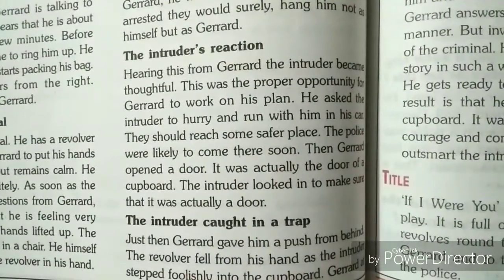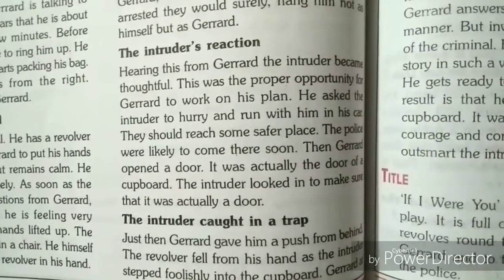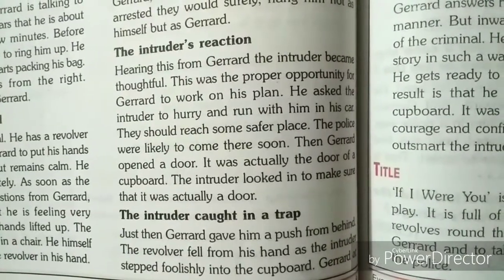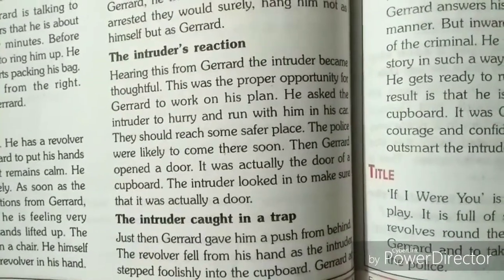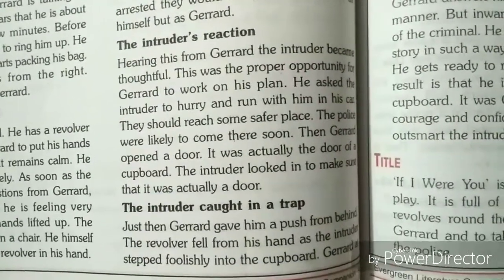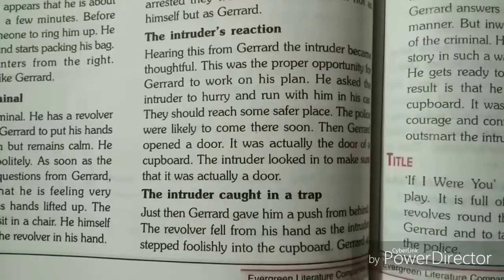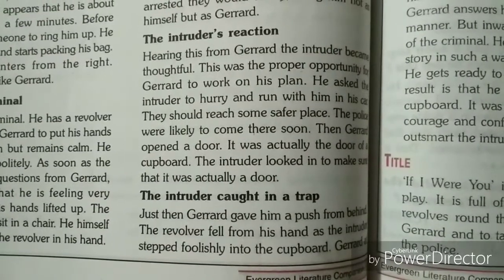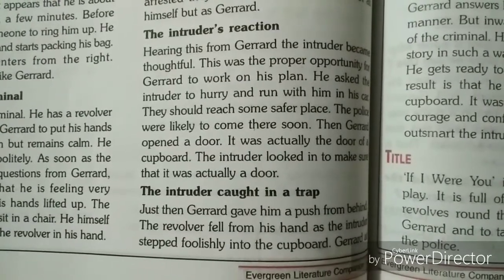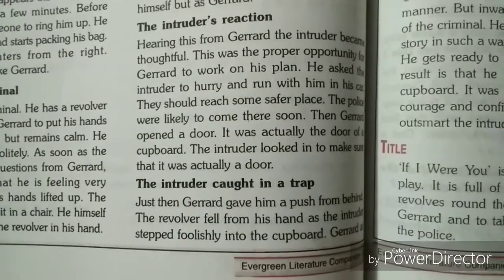The police were likely to come there soon. Then Gerard opened a door. It was actually the door of a cupboard. The intruder looked in to make sure that it was actually a door. Now Gerard opened a door and actually he wanted that the intruder should be punished. He was a criminal, so he indirectly wanted to help the police. Let's see what happens next.